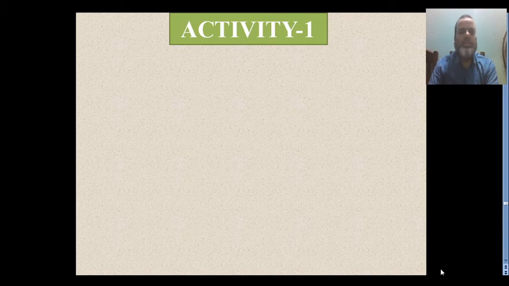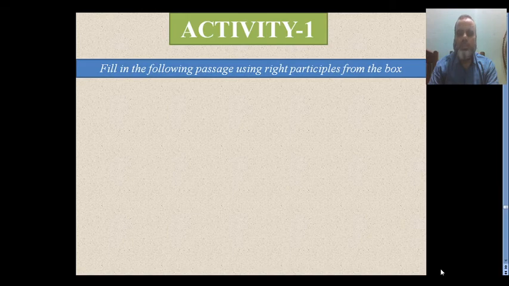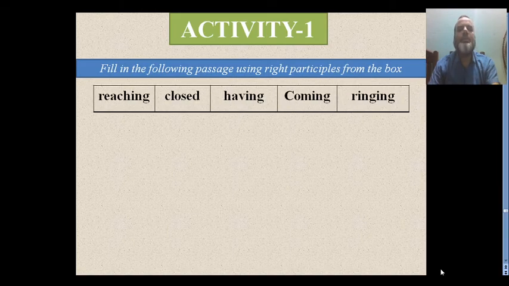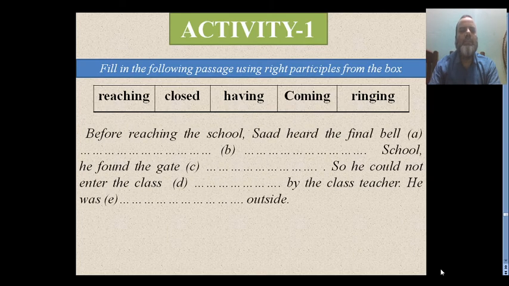Let us try to do an example. This is an activity for you. You have to complete or fill the following passage using the right participle form from the box. In the box, there are reaching, closed, having, coming, ringing.